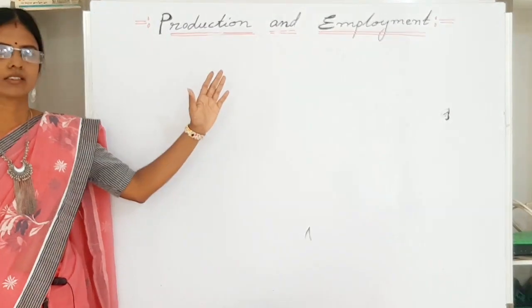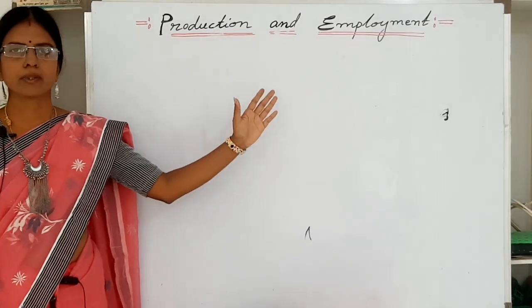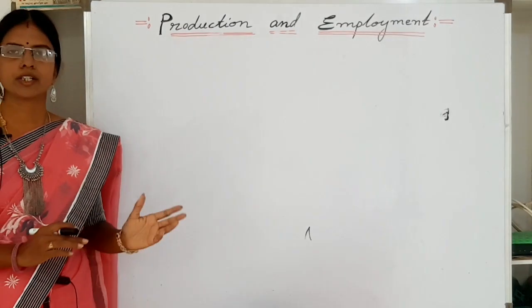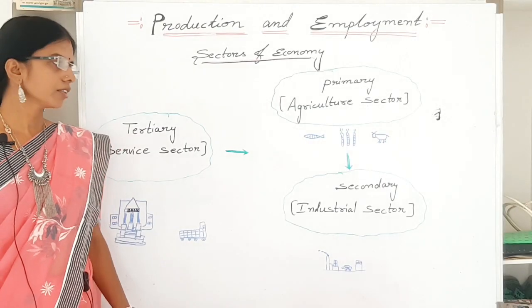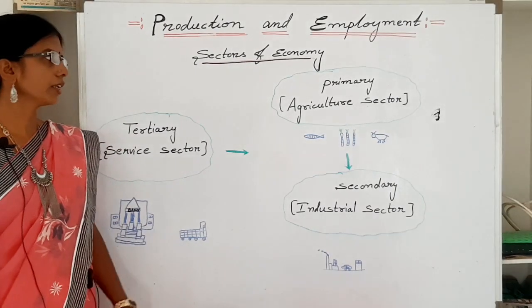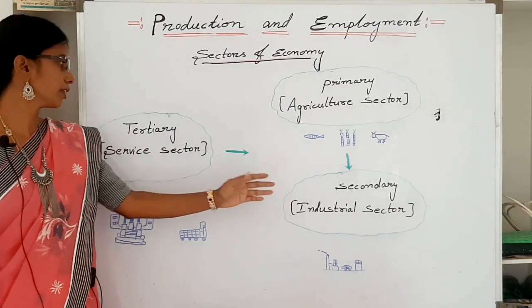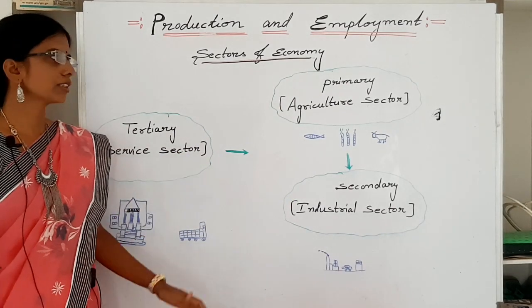Based on these two, production and employment, the economy can be divided into three sectors. Let us see what are they. There are three sectors in our Indian economy. They are primary sector, secondary sector and tertiary sector. Let us discuss about them.